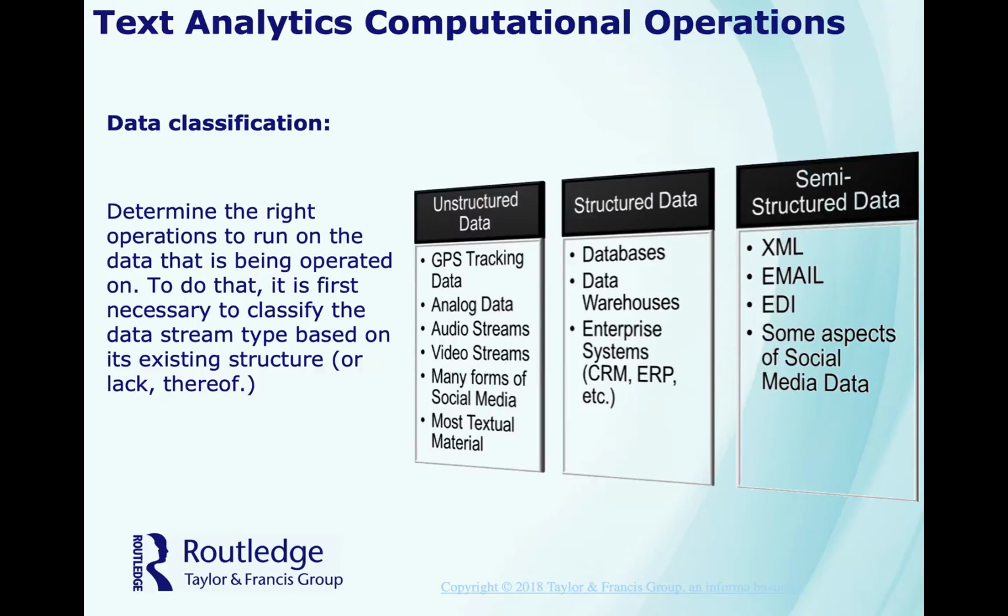Data classification. So, this is when you determine the right operations to run on the data that is being operated on. To do that, you first have to have the necessary classification of the data stream based on the type of structure or lack thereof. So, in these examples, I have unstructured data, structured, and semi-structured. Based on what information you have, you can classify it into one of these categories and then find out how you need to compute it.